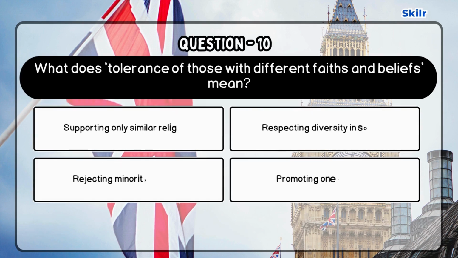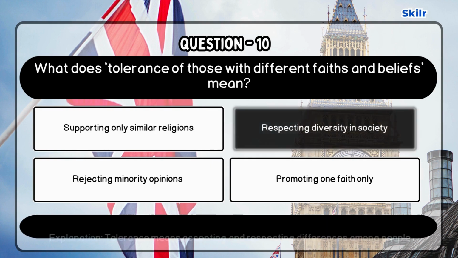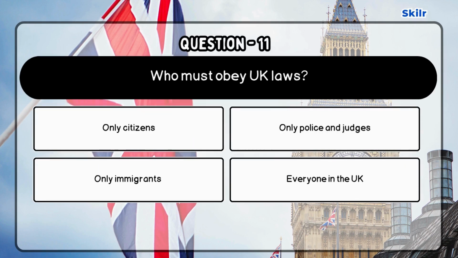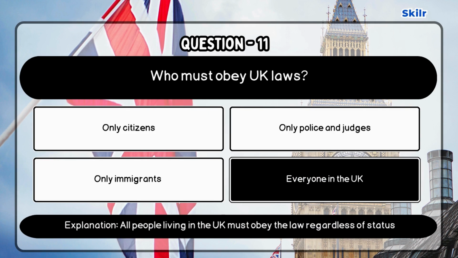Question 10. What does tolerance of those with different faiths and beliefs mean? Correct answer is respecting diversity in society. As tolerance means accepting and respecting differences among people. Question 11. Who must obey UK laws? Correct answer is everyone in the UK. As all people living in the UK must obey the law regardless of status.